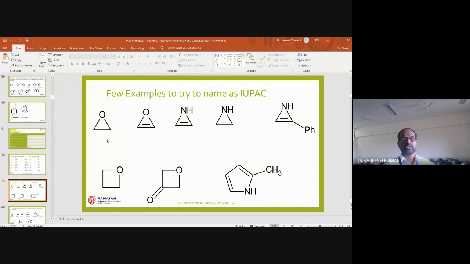This is a saturated oxygen containing ring. This is an unsaturated oxygen containing ring, and this is an unsaturated nitrogen containing ring, and this one is a saturated nitrogen containing one, and this one is a substituted nitrogen containing unsaturated three-membered ring. The four-membered ring has an oxo substituent, and this is a five-membered ring, but there is a substituent. Then how can you name these particular compounds? You can name them this way.